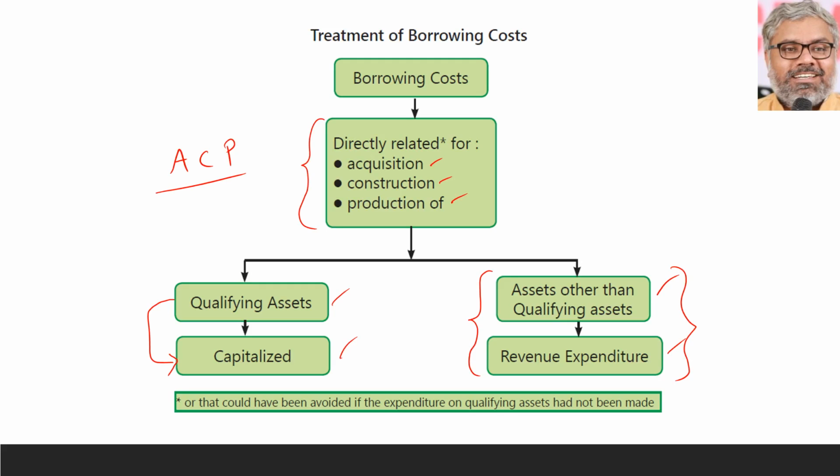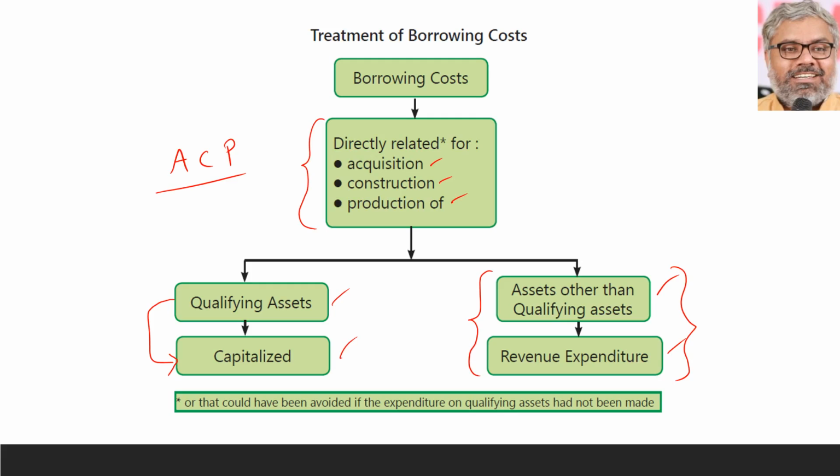So naturally the standard should focus on what now? Not on those things which are just charged off to P&L. That's anyway the normal treatment. Everybody knows that. Interest, debit P&L account, that's all. As an expenditure, it will be debited to P&L account. But the point about AS 16 is not that only. AS 16 is mostly focusing on the other area, which is that which asset is a qualifying asset.